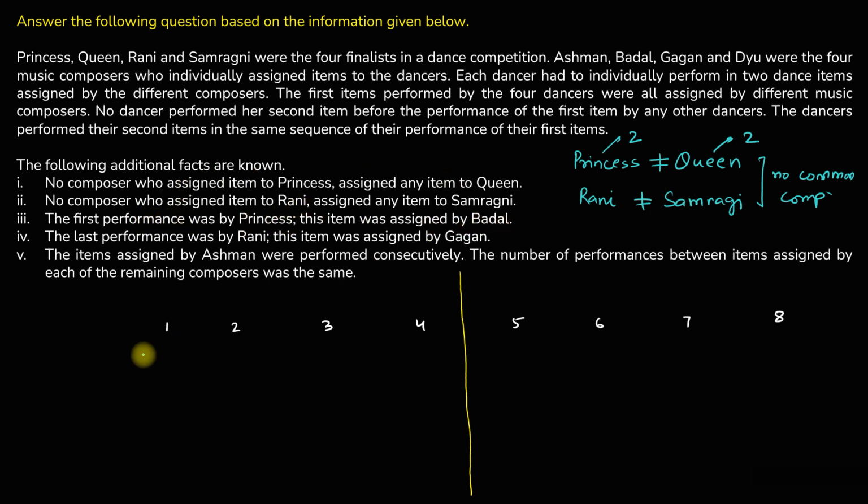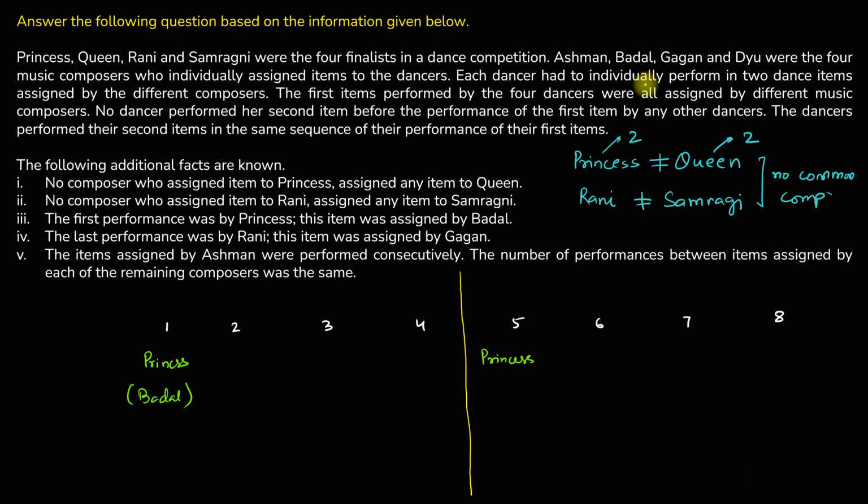Next, the first performance was by Princess. This was assigned by Badal. So if Princess is the first performance, the 5th performance will also be by Princess, because the sequence of dancers in the first 4 is the same as the sequence in the next 4, right? But this will not be assigned by Badal.